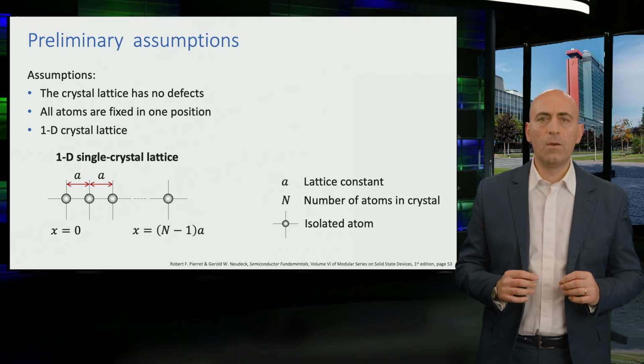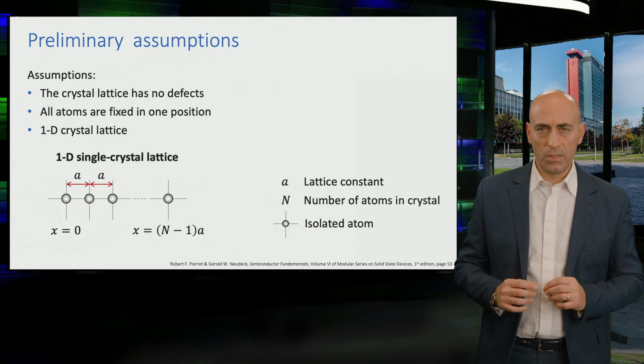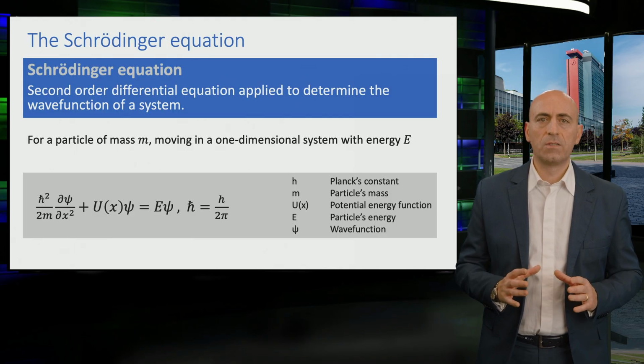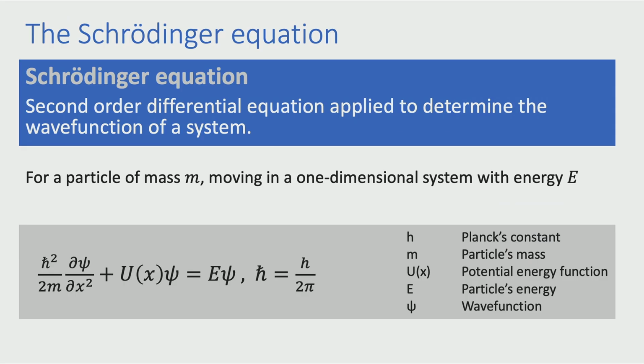Let's then consider a one-dimensional crystal lattice as shown in the slide, with the lattice constant equal to A and composed of n atoms. In quantum mechanics, the Schrödinger equation relates the energy of a particle to its wave function. This differential equation is of the second order, and you can see it presented here in the slide. As you can expect, solving the Schrödinger equation for a real three-dimensional case is mathematically complex. Therefore, we will use models and simplifications that will allow us to derive the energy of an electron in a